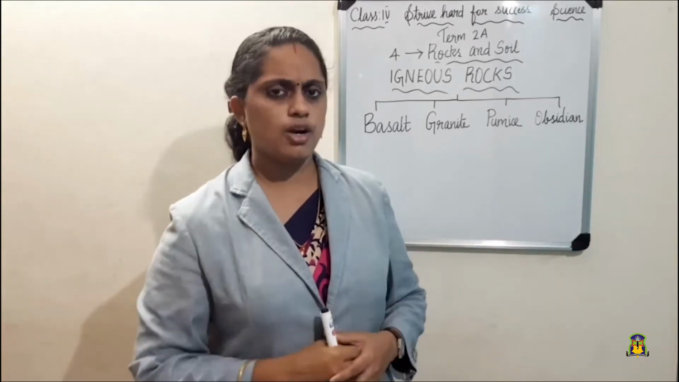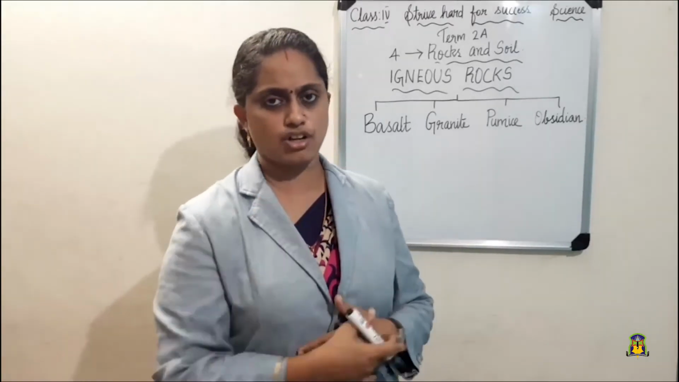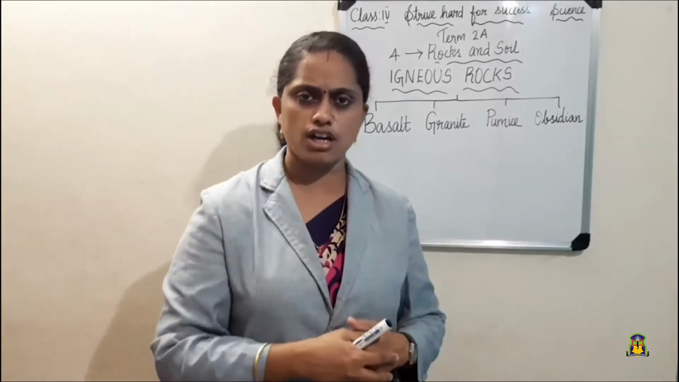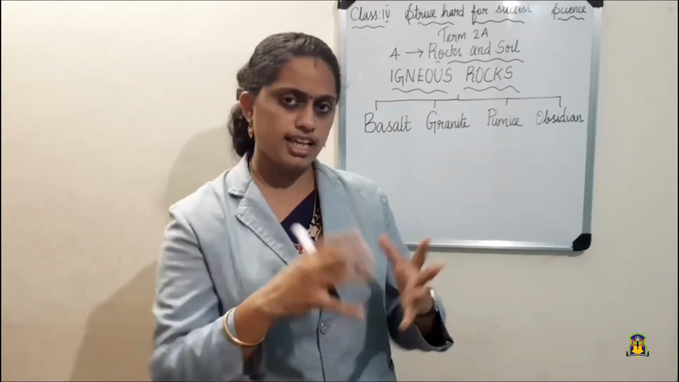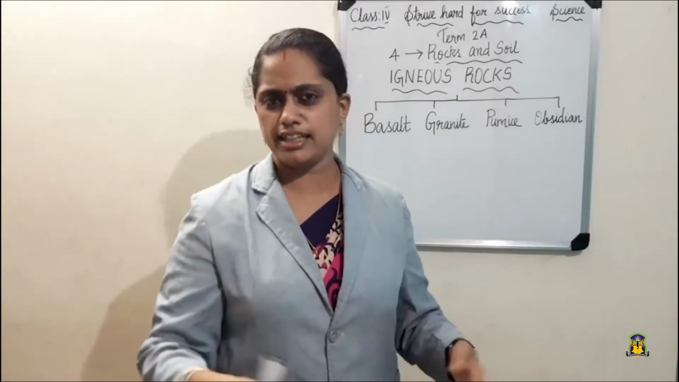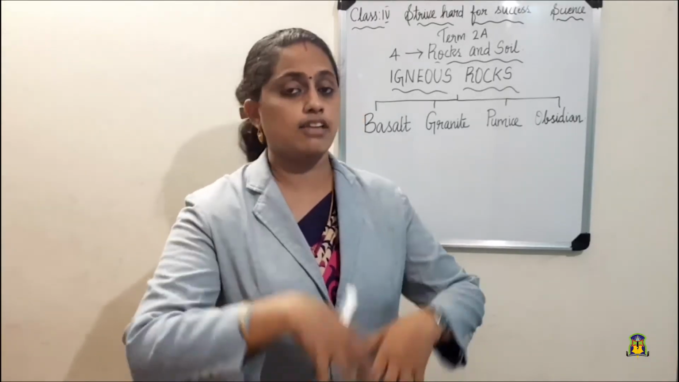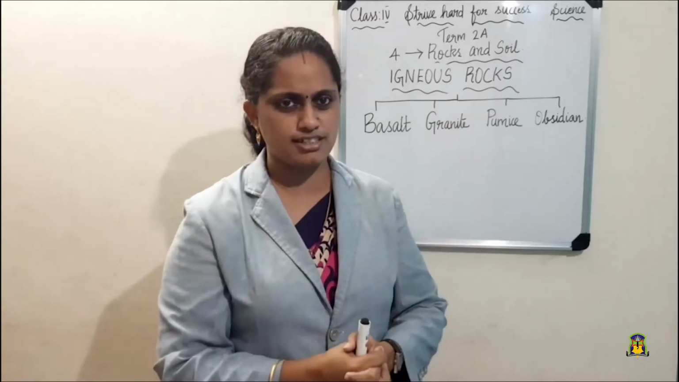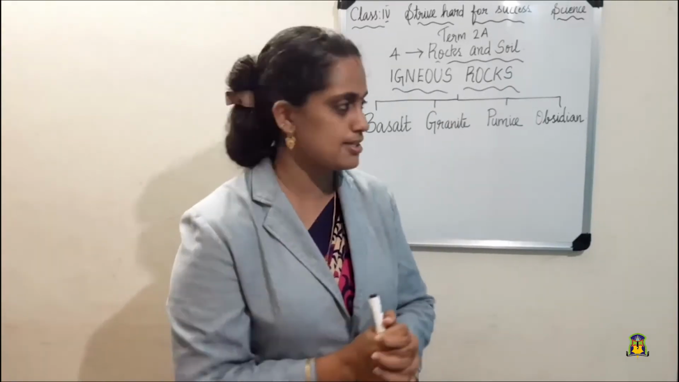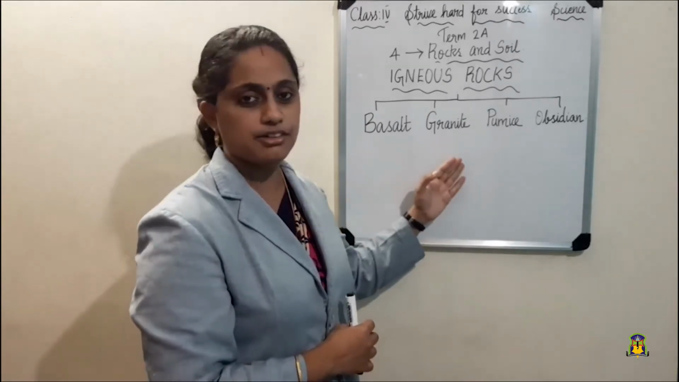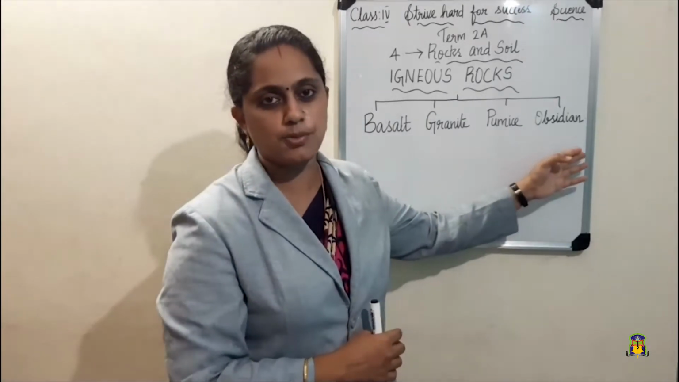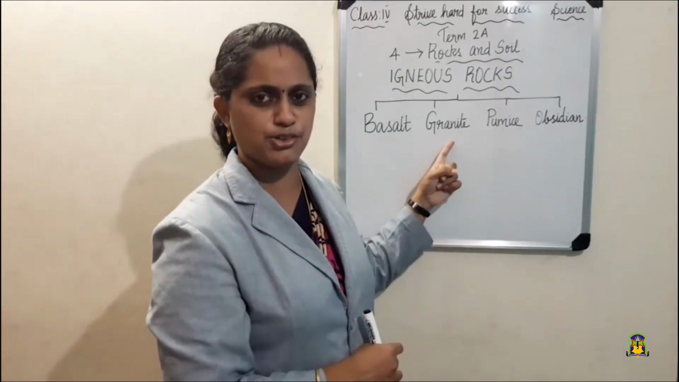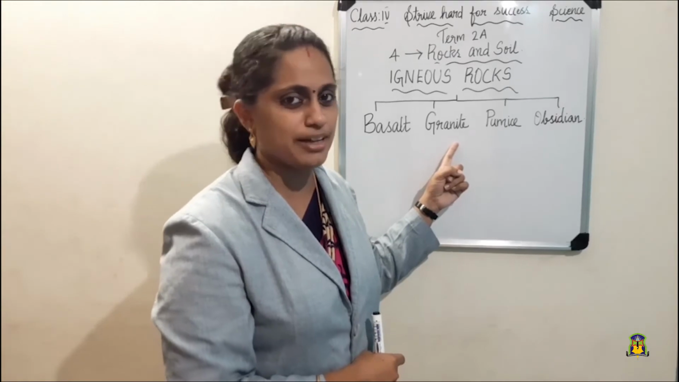Children, let us see which are the different types of igneous rocks. On the basis of cooling of magma, these igneous rocks are of 4 different types. These 4 different types will contain different types of minerals. They will be different in color. So each of them has special features. Which are the four different types? Yes, basalt, granite, pumice and obsidian. Any name is familiar to you? Yes, this may be familiar to you, granite, isn't it? You might have heard this.